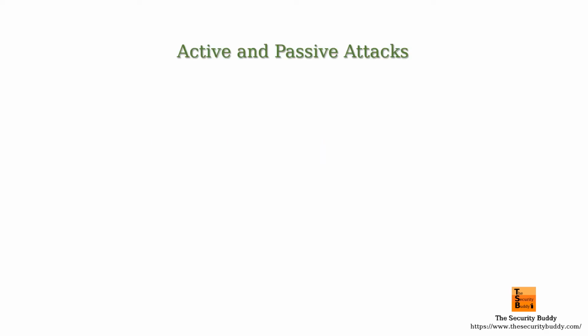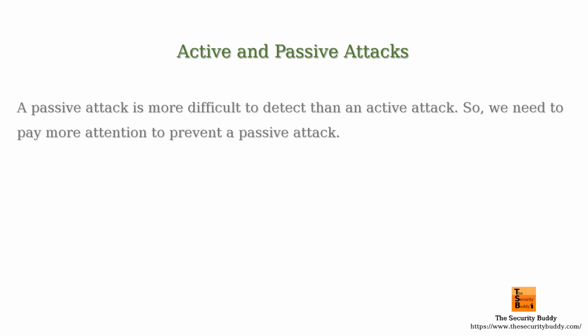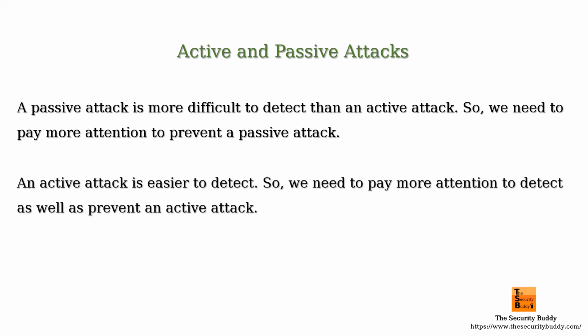A passive attack is more difficult to detect than an active attack. So, we need to pay more attention to prevent a passive attack. On the other hand, an active attack is easier to detect. So, we need to pay more attention to detect as well as prevent an active attack.